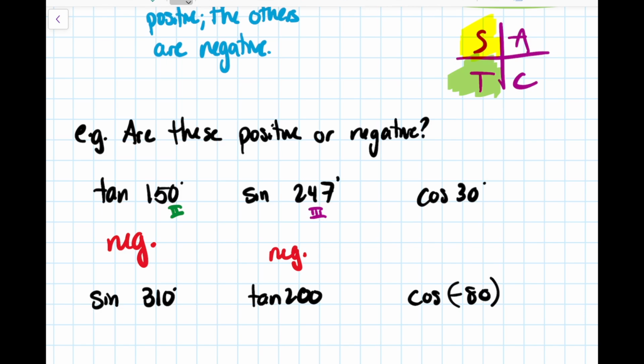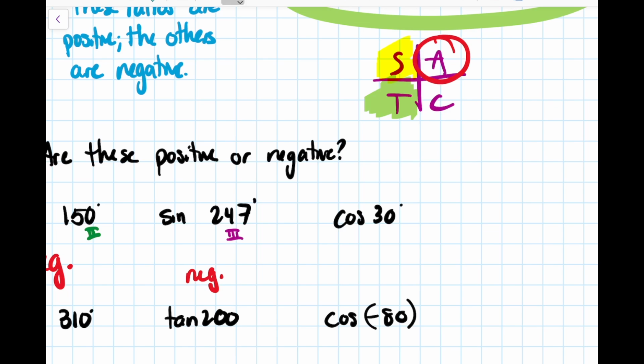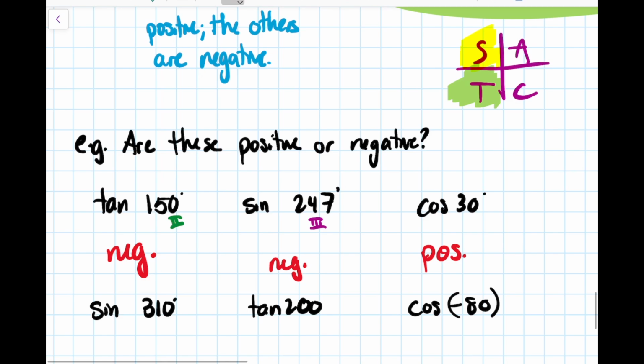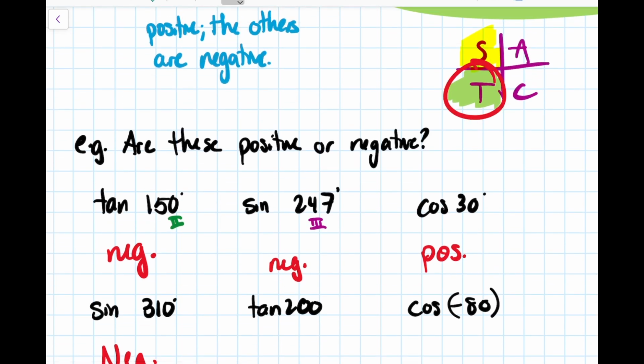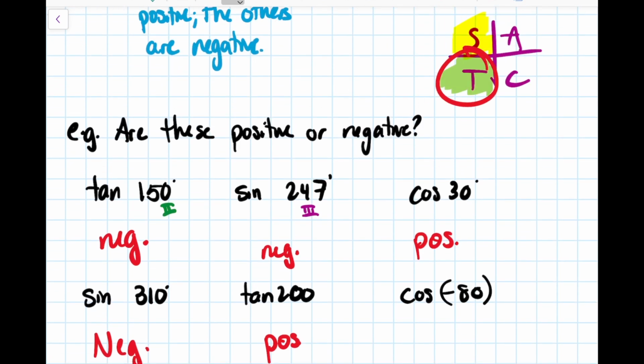If we go to our third one here, cosine of 30, well, 30 is in quadrant 1, and in quadrant 1, everything's positive. So I don't even have to pay too much attention to the fact that it's cosine. If it's in quadrant 1, it's going to get you a positive result. Sine 310, so 310, that's quadrant 4, and in quadrant 4, cosine is the thing that's positive, so this is negative. Tangent 200, 200 is in quadrant 3, and in quadrant 3, tangent is the positive thing, so this one is actually positive. Right, so when you're in the quadrant that matches that letter, you get a positive result.